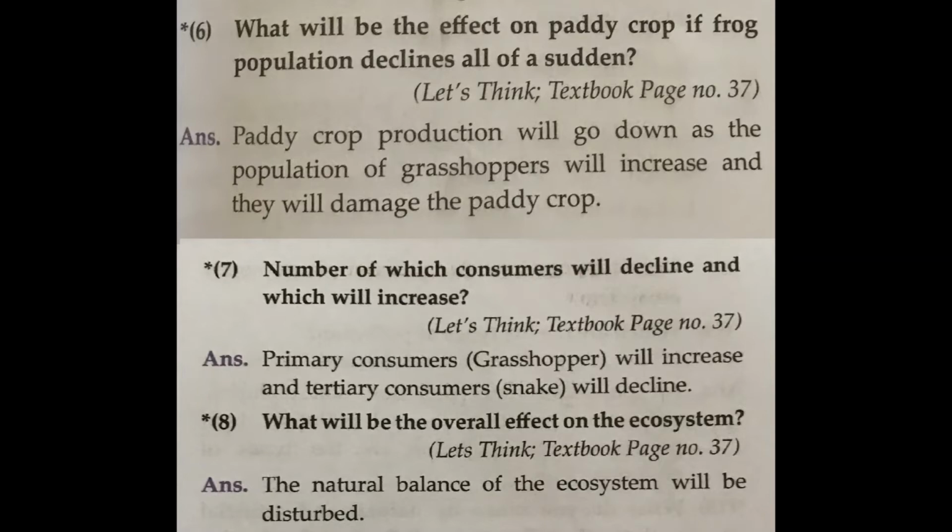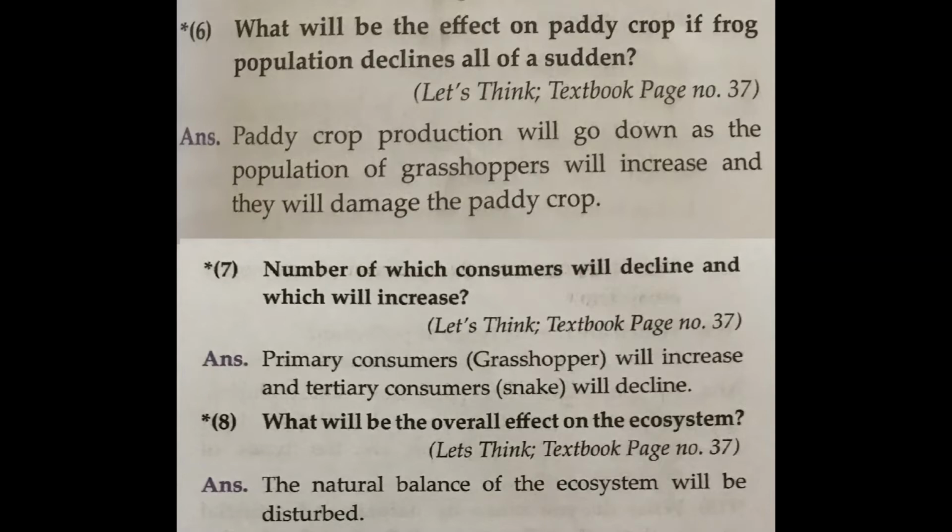So if there are no frogs, then the grasshoppers will increase, and what will happen to snakes? The snakes will decrease. What will be the overall effect on that ecosystem? Increasing grasshoppers will destroy the paddy crops and there will be imbalance of ecosystem. So you may note the answers, you may write the answers there itself. This is an important 3-mark question which is asked in several papers.